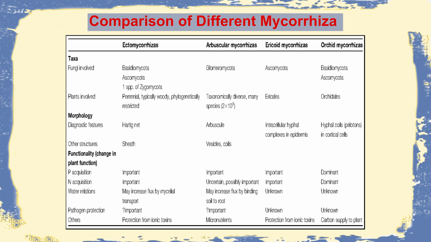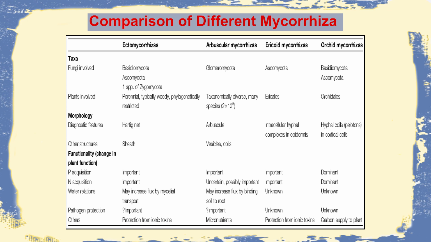And if we consider their morphology, the Hartig net and sheath are important constituents of Ectomycorrhiza, whereas for Arbuscular Mycorrhiza, there will be the arbuscles and the vesicles. For Ericoid, it will be an intracellular hyphal mesh, and for Orchid, it will be a unique hyphal coil, which is called pelotons, inside the cortical cells.